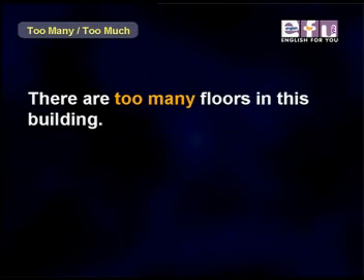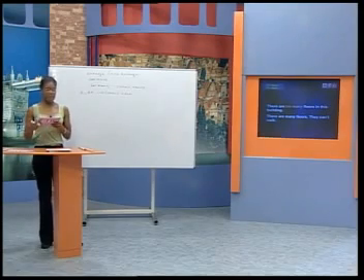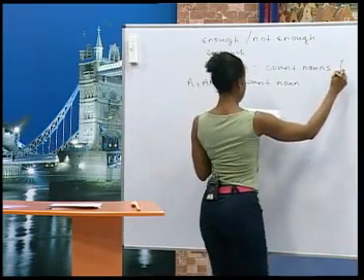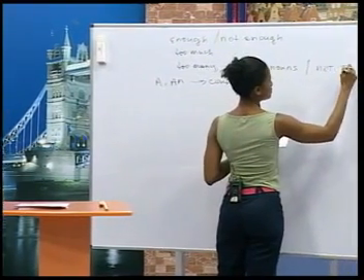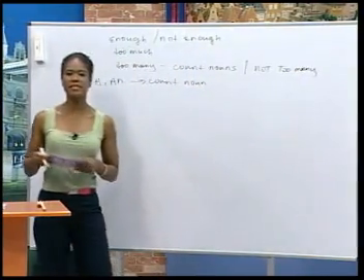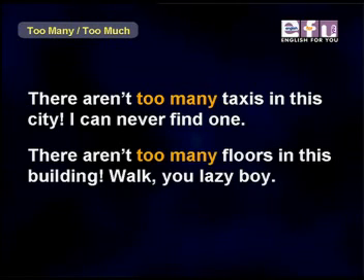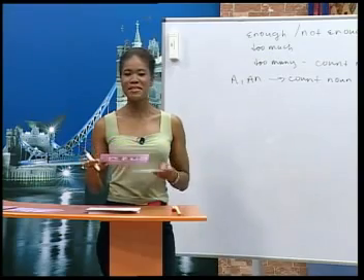There are too many floors in this building. There are many floors, so they can't walk. They must take the elevator. The negative of too many is not too many. Here are some examples. There aren't too many taxis in this city. I can never find one. There aren't too many floors in this building. Walk, you lazy boy. Okay, let's practice now.